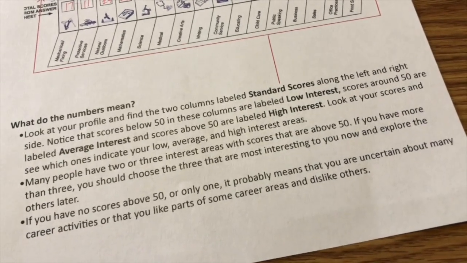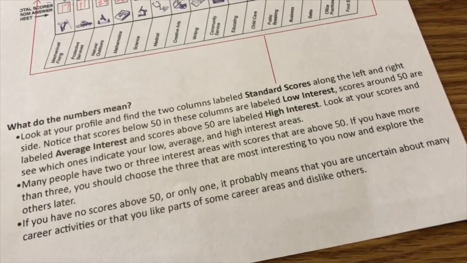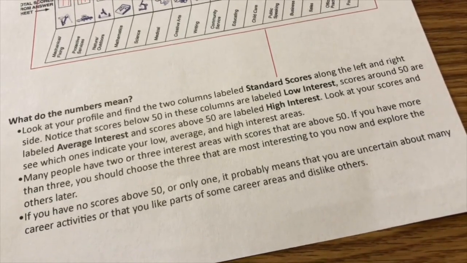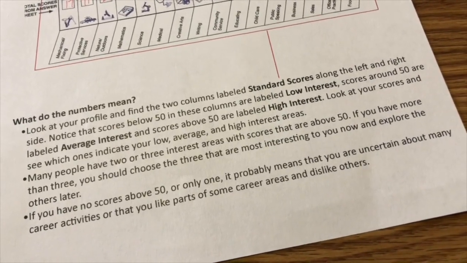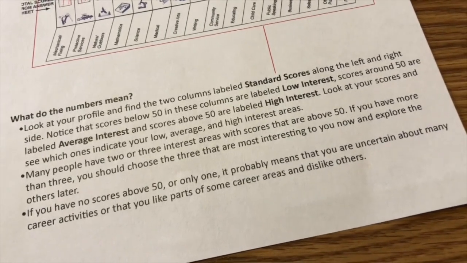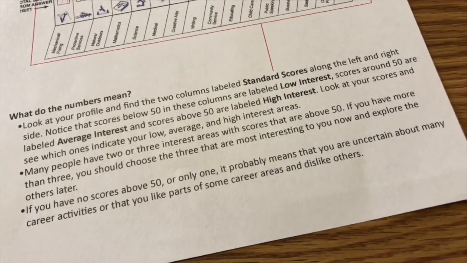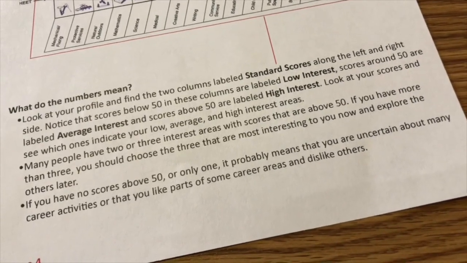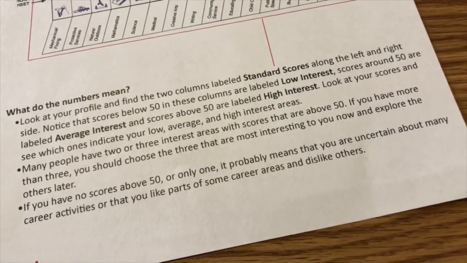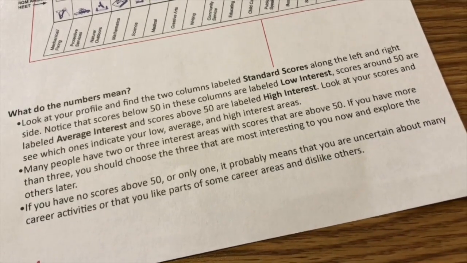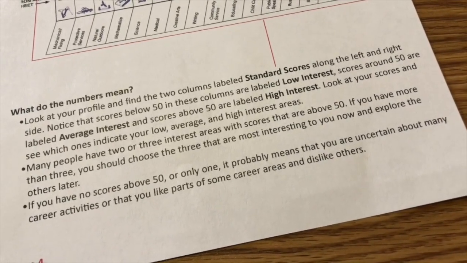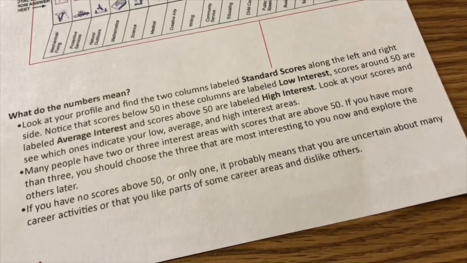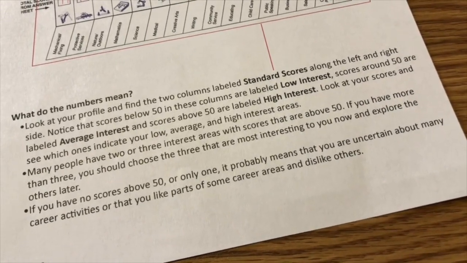Look at your scores and see which ones indicate your low, average, and high interest areas. Many people have 2 or 3 interest areas with scores that are above 50. If you have more than 3, you should choose the 3 that are most interesting to you now and explore the others later. If you have no scores above 50 or only 1, it probably means that you are uncertain about many career activities, or that you like parts of some careers and dislike others.